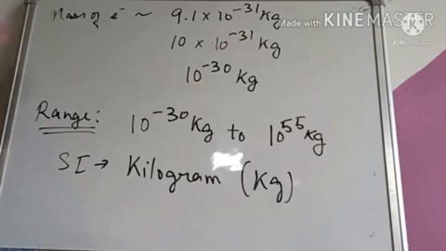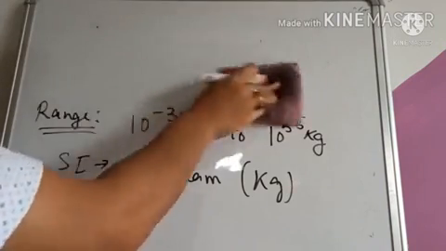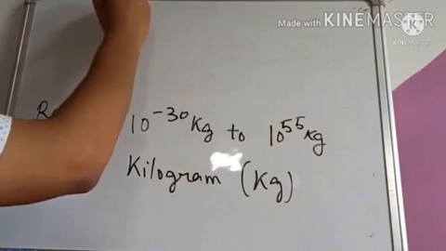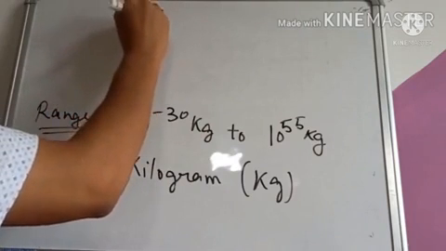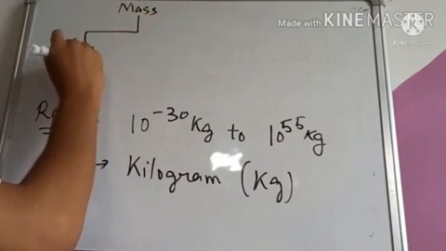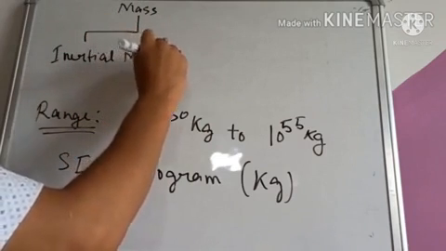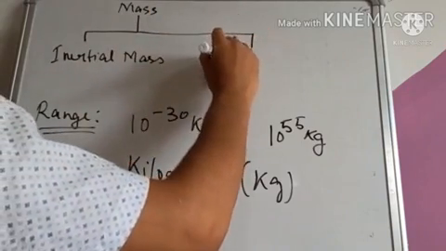Now, mass is mainly of two types. Mass to mainly two types. Okay, the first is the inertial mass. Inertial mass. And the second type is the gravitational mass.